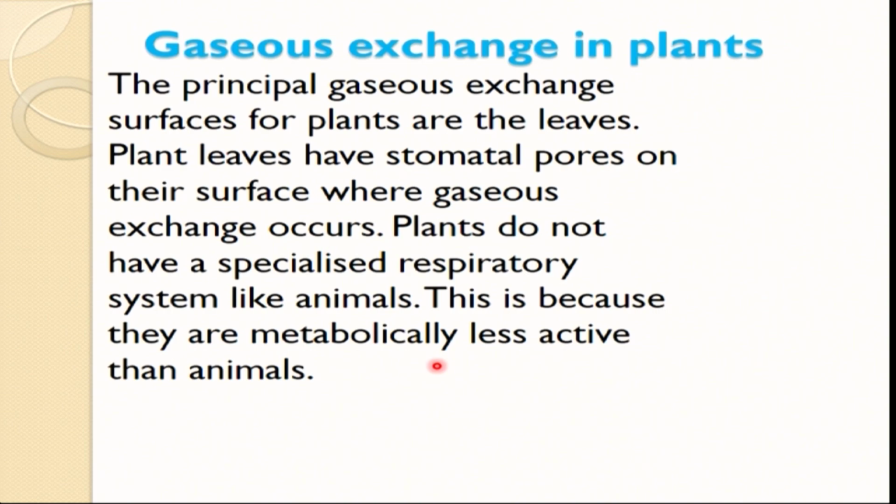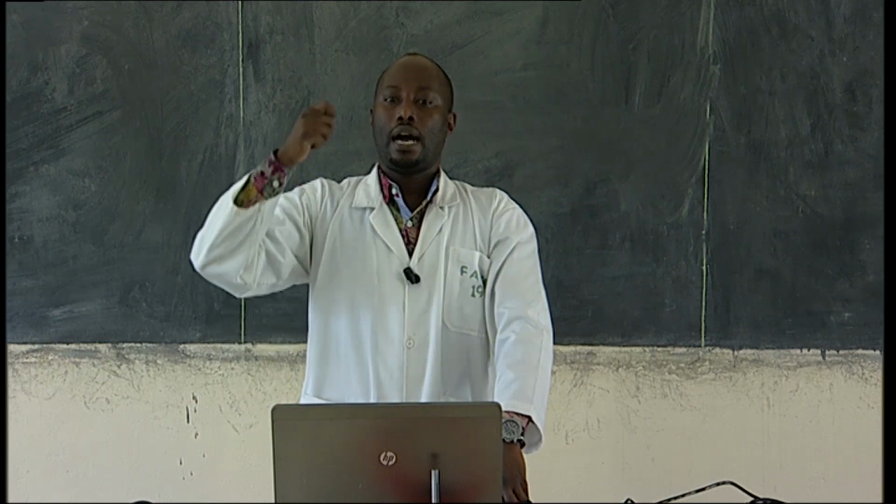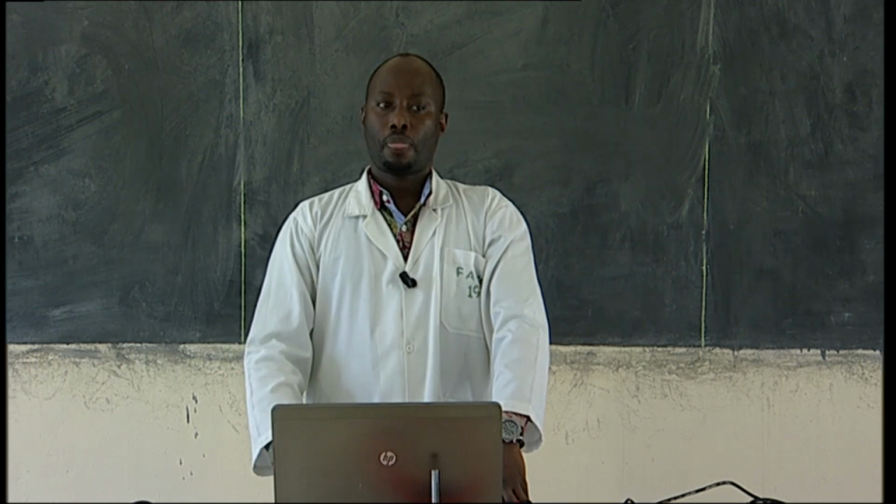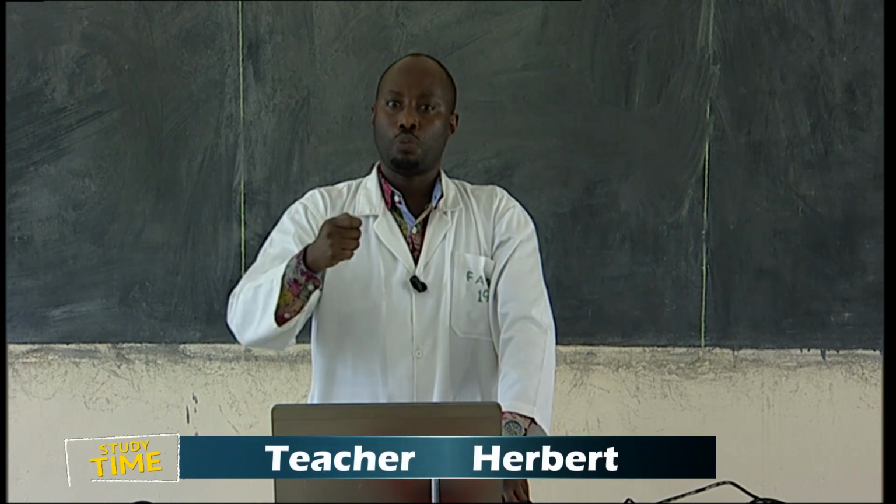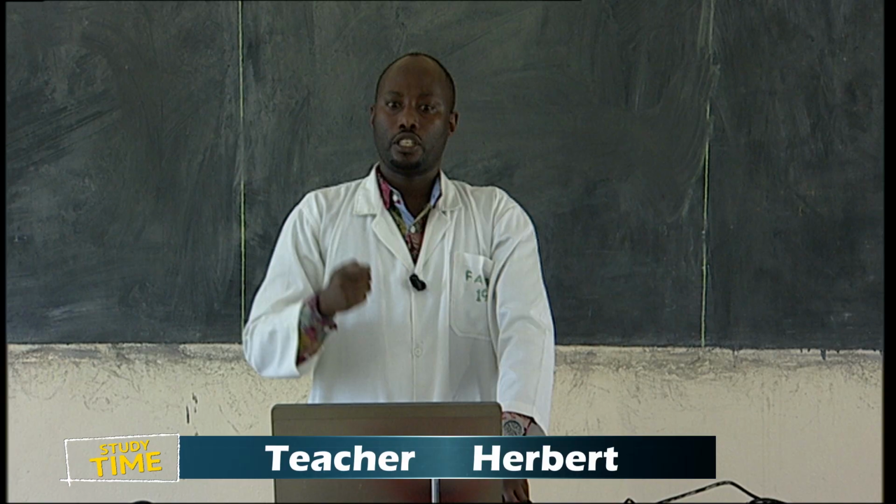The principal gaseous exchange surface for plants is the leaves. Most plants carry out gaseous exchange using an organ, which is the leaves. Plant leaves are the site for gaseous exchange. And what makes the leaves the site for gaseous exchange?